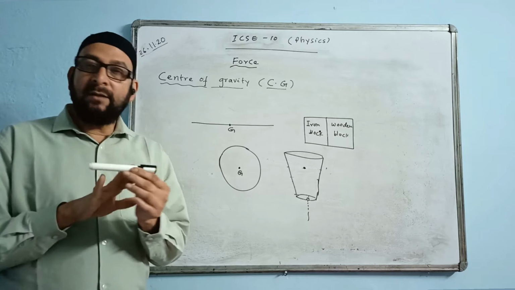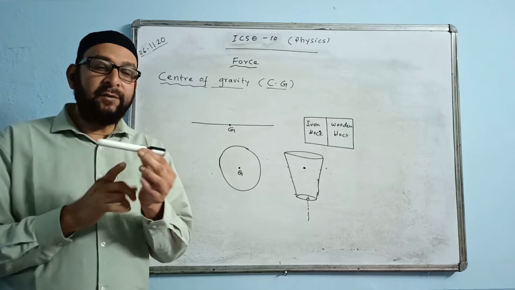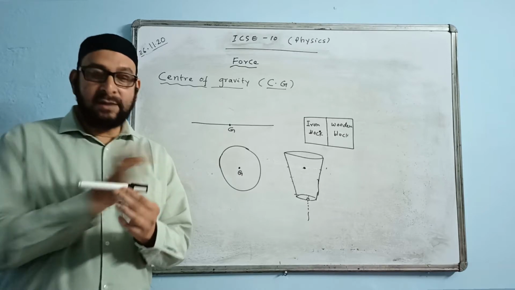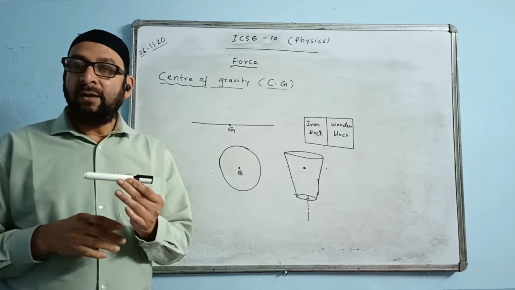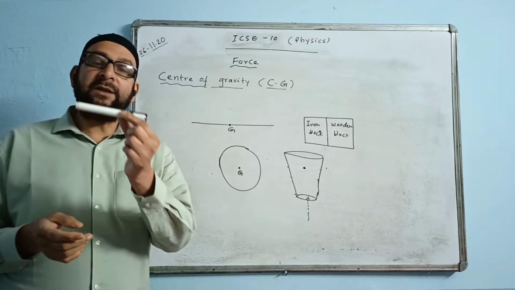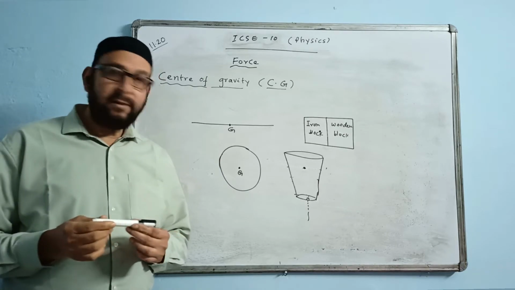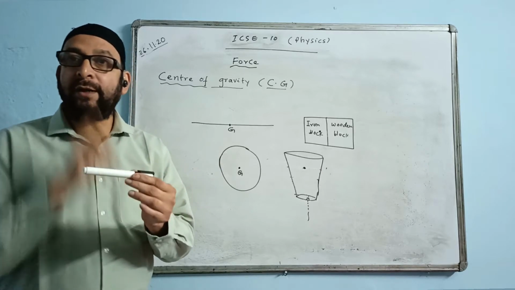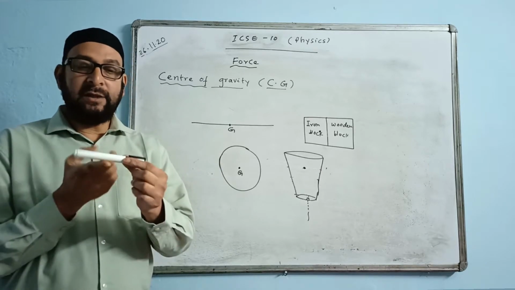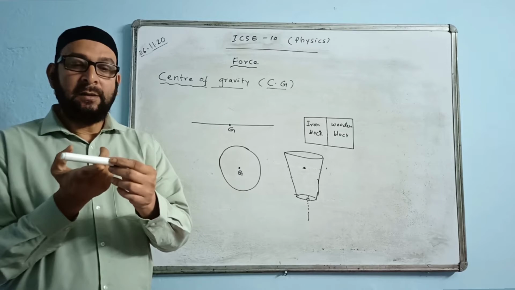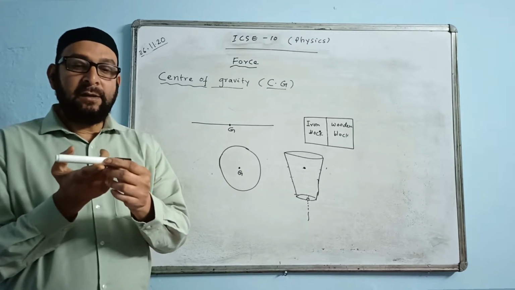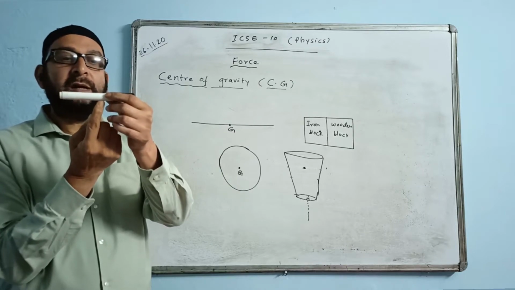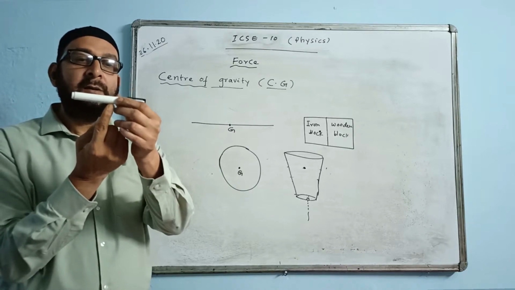If it were equally distributed, then we could say exactly midway. But masses are different here: this side mass is more, this side mass is less. So how to find the position of CG of this body? One easy method we have is balancing it. We will try to find a balance point in it. Like this, let us keep on trying. We will try on a sharp edge and try to balance it like this.